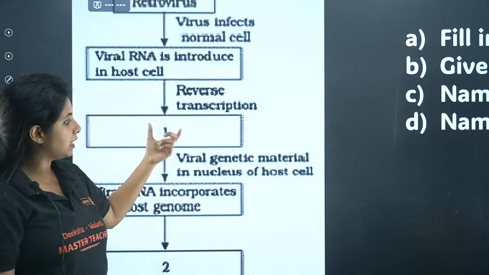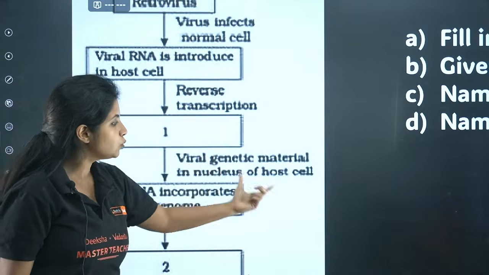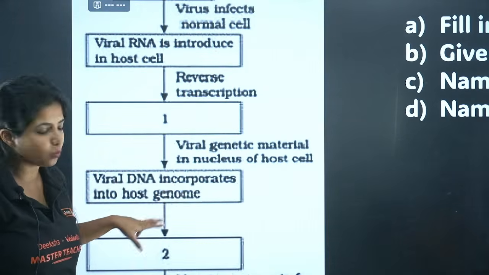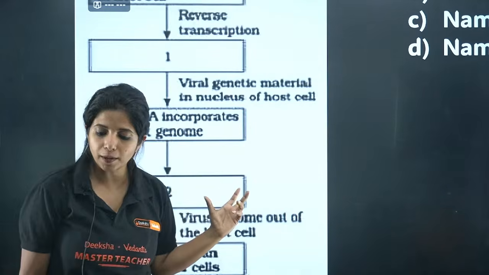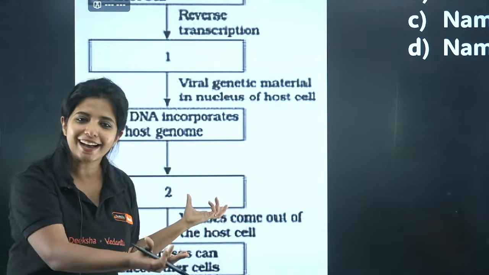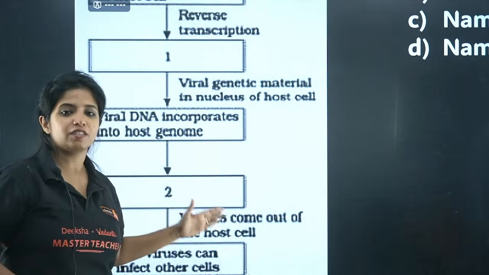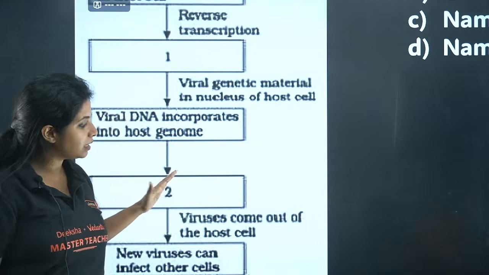Now the viral DNA, or the viral genetic material, is in the nucleus of the host cell. The viral DNA incorporates into the host genome. And what happens after it gets incorporated? It forms viral RNA, viral proteins, everything. And when it forms everything, the virus is going to come out. So you need to fill in this thing.